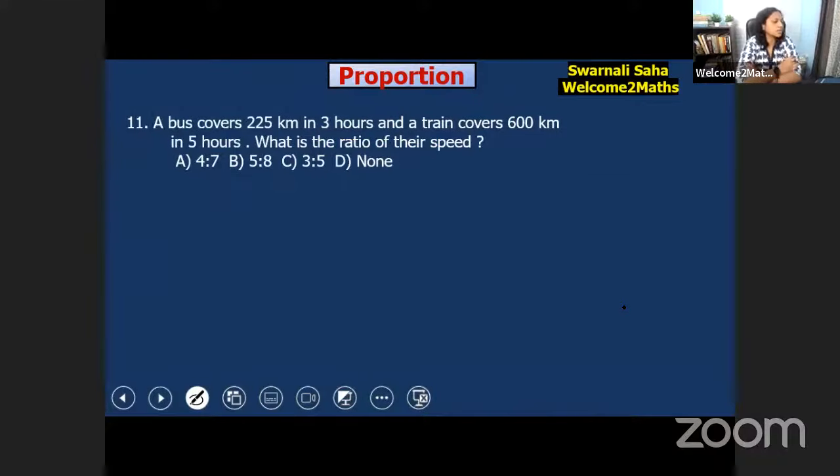Okay, now the next question, question number 11. A bus covered 225 kilometers in 3 hours and a train covers 600 kilometers in 5 hours. What is the ratio of their speed? Can you find out?